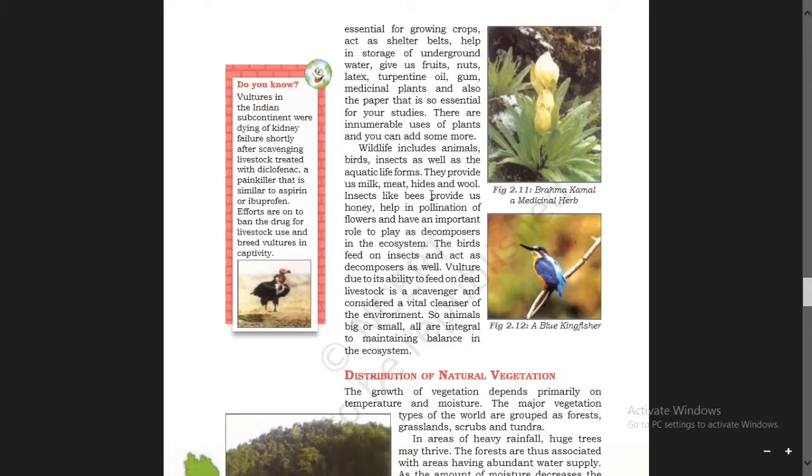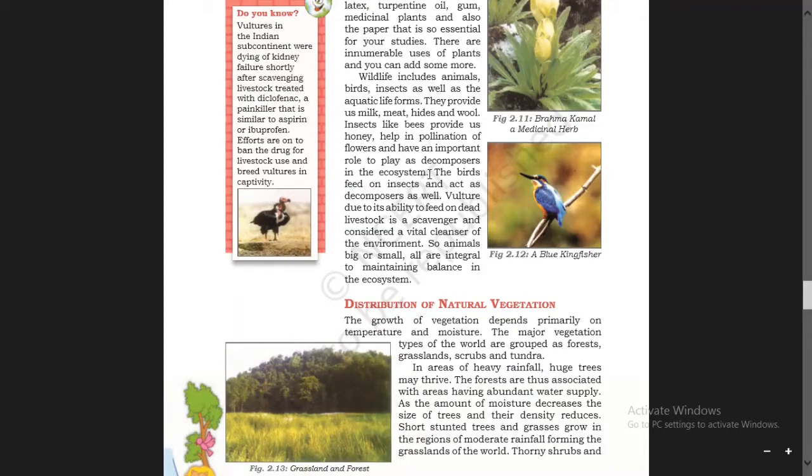Insects like bees provide us honey, help in pollination of flowers, and have an important role to play as decomposers in the ecosystem. See, even small insects like bees provide us honey. Moreover, they help in pollination of flowers and play an important role as decomposers in the ecosystem.